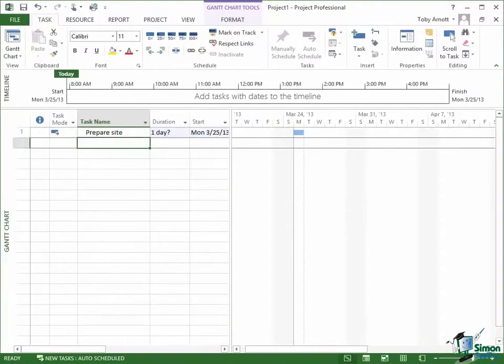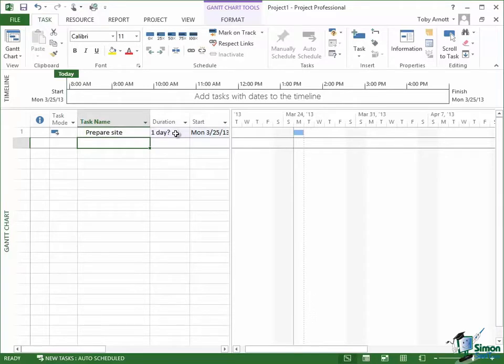Now, as we'll see later, it's possible to tell Microsoft Project 2013 quite a bit about what your defaults are when you're entering a new project. The way that my current installation is set up, and probably the way that yours is set up, is that by default durations are assigned with this little question mark at the end. And what a question mark indicates is that this is an estimated duration. Now, by default here, every task that I enter will have an estimated duration of 1 day. And what I need to do if I want a duration to be something different from that is to click in there and change that duration.